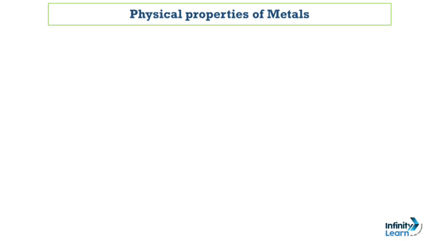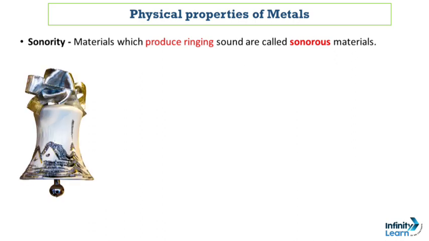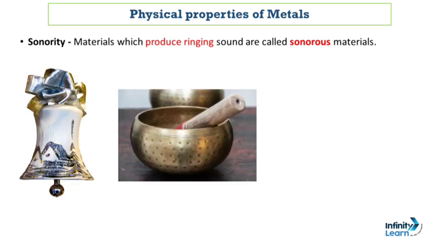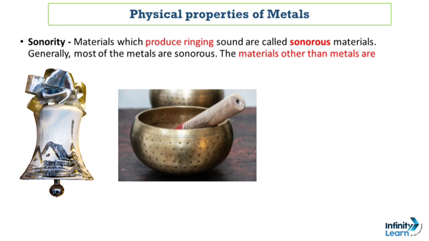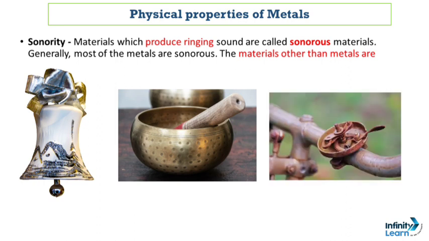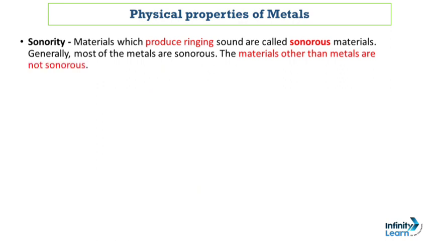So our first physical property of matter is sonority. So what do we mean by sonority? Whenever a material produces a ringing sound are called sonorous materials. Generally, most of the metals are sonorous because they are really hard, and if we strike anything with that metal, it produces a ringing sound. That's why they are all sonorous materials. So majority of time the materials other than metals are not sonorous.